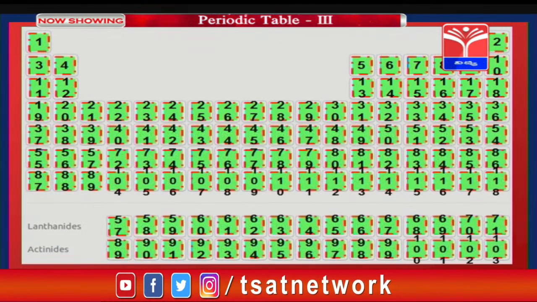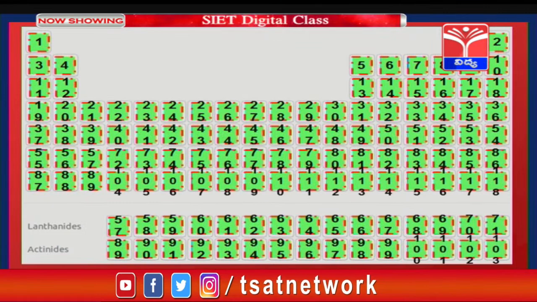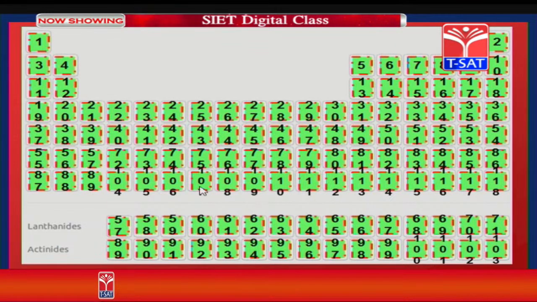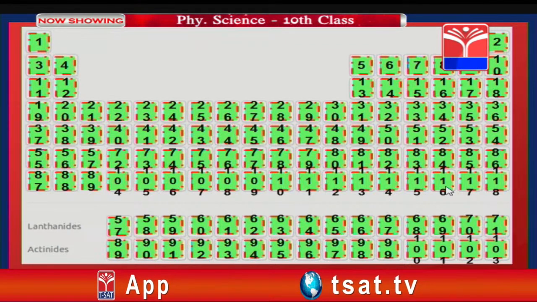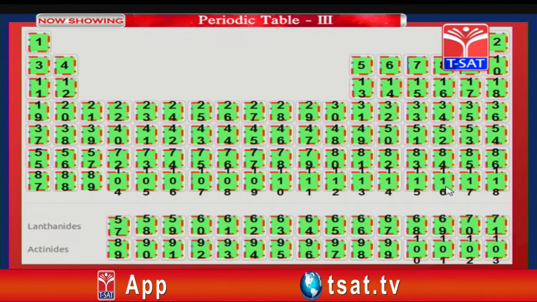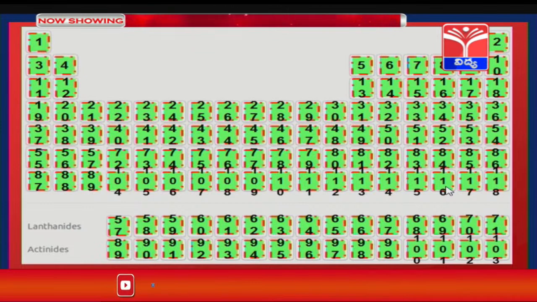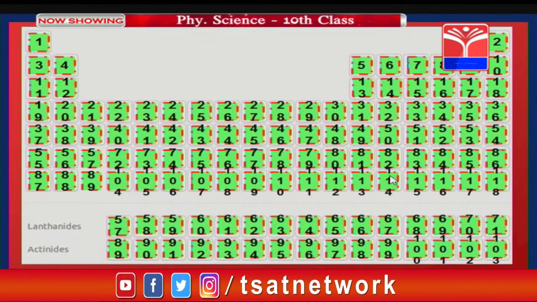Like this, all numbers are arranged in increasing order up to 103 here and up to 118 here. In the periodic table, now there are 118 elements. All elements are arranged in increasing order of atomic numbers along the period.